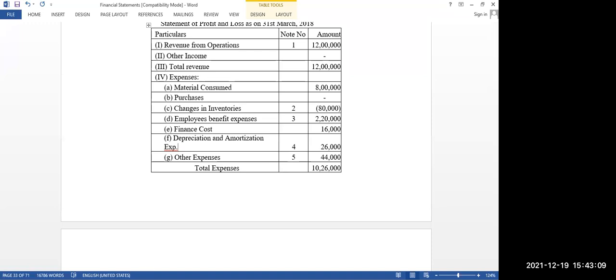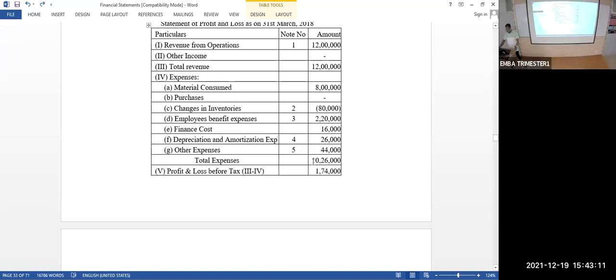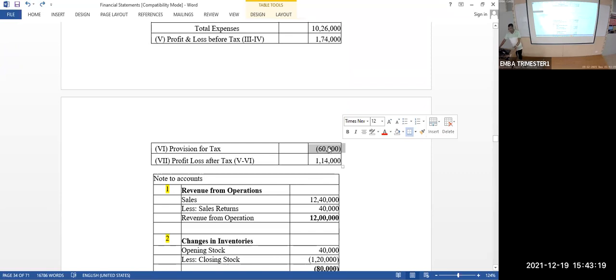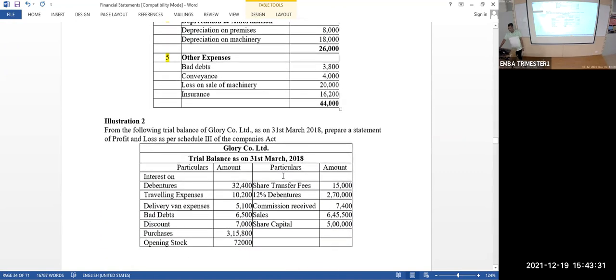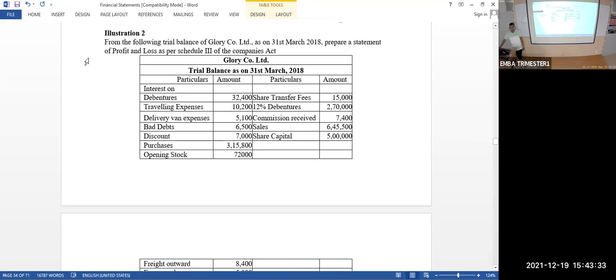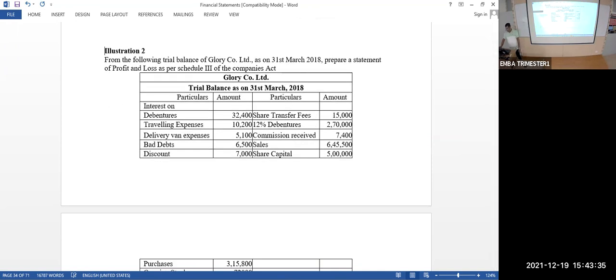Okay, fine. So this 10,26,000 is the total expense that is minus from the total revenue. You are getting a profit of 1,74,000, minus tax 60,000 rupees. So profit or loss after tax is equal to 1,14,000 rupees. This is how you have to prepare the profit and loss account of a company.